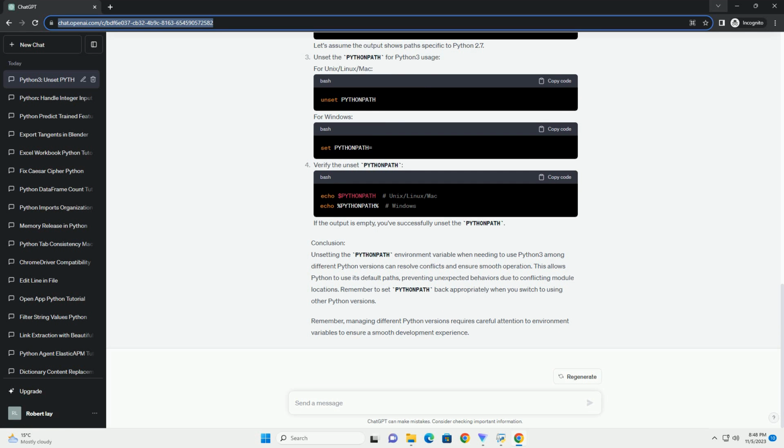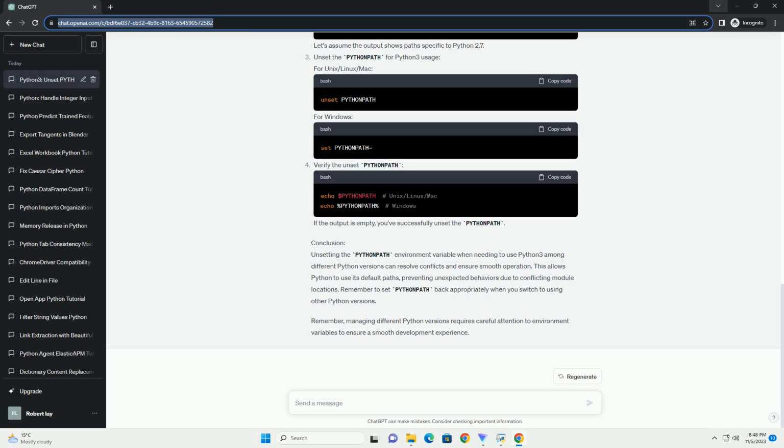After unsetting the PythonPath, you can verify the change by checking the environment variables. Run the following commands based on your operating system. For Linux and Mac OS. For Windows, if the command returns an empty line, it indicates that the PythonPath environment variable has been successfully unset. Step 4. Run Python 3.